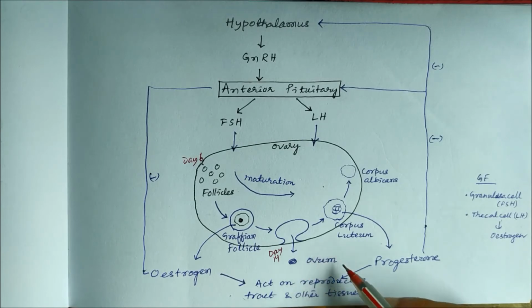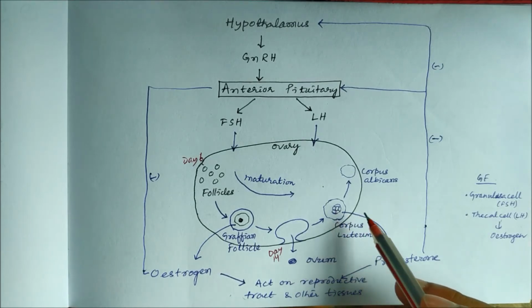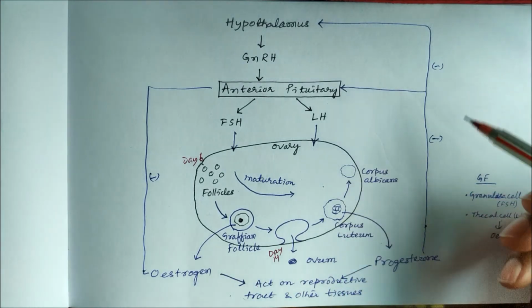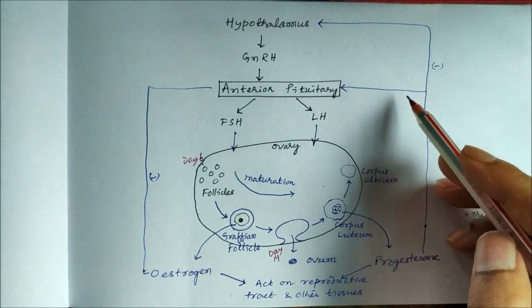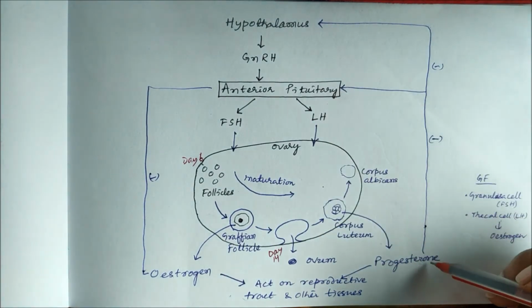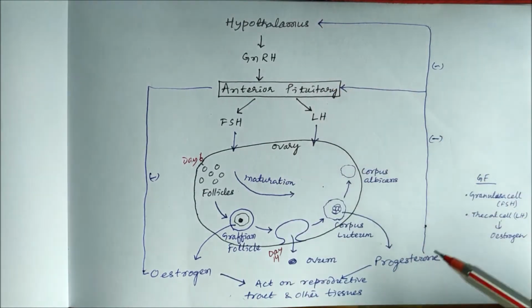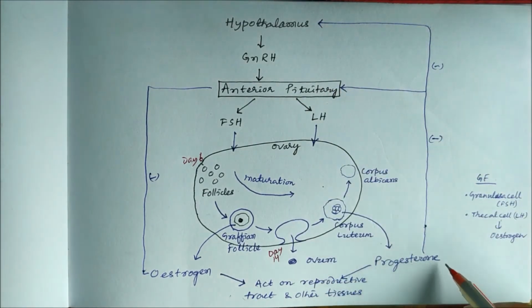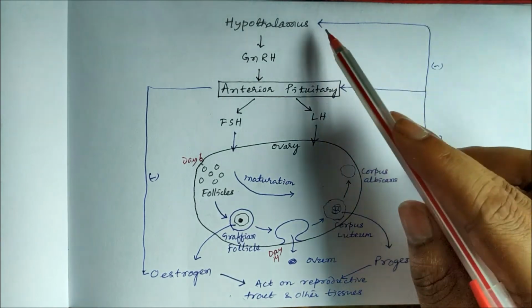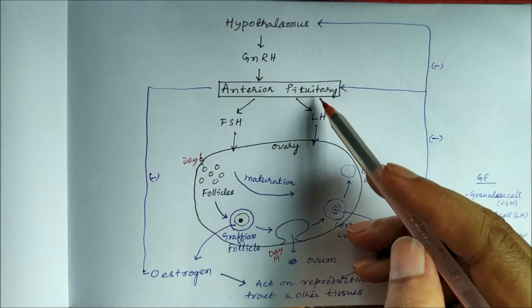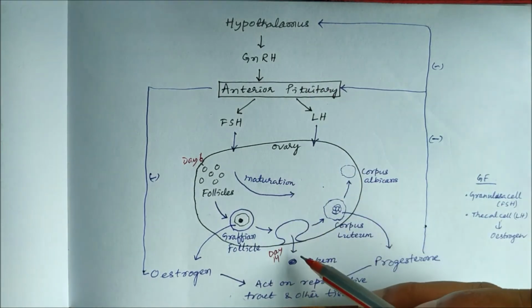If pregnancy occurs, then the corpus luteum will continue to secrete progesterone, and this estrogen and progesterone will send negative impulses to your anterior pituitary. Progesterone also sends negative impulses to the hypothalamus.